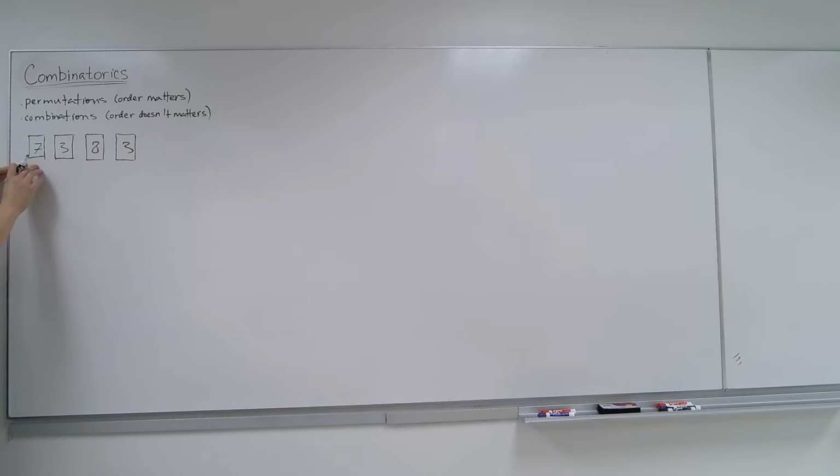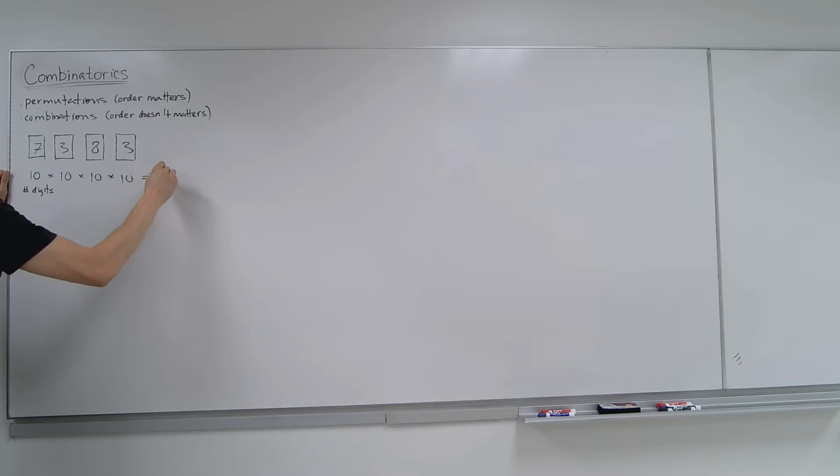How many options do we have for each? We have 10 possibilities for this one, and then 10 possibilities for this one, and we multiply, because it's the number of digits, 10. So we get 10 to the 4th power, which means 10 times 10 times 10 times 10.